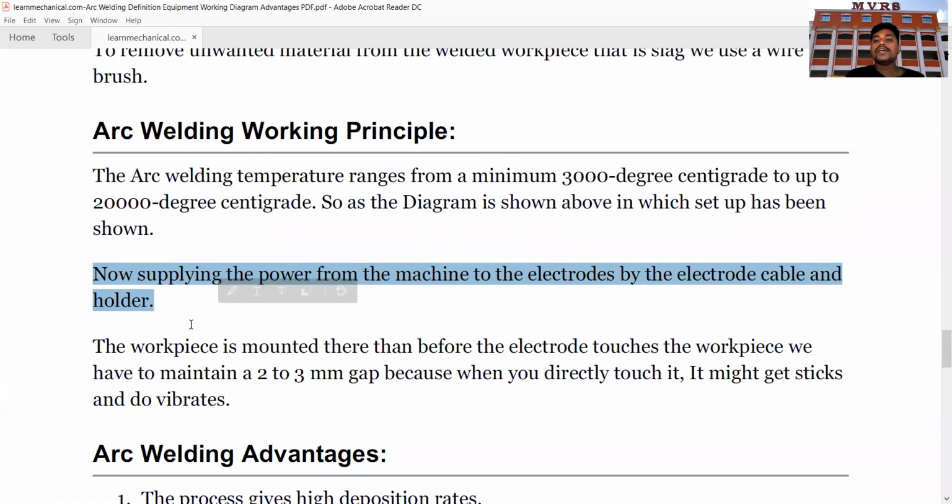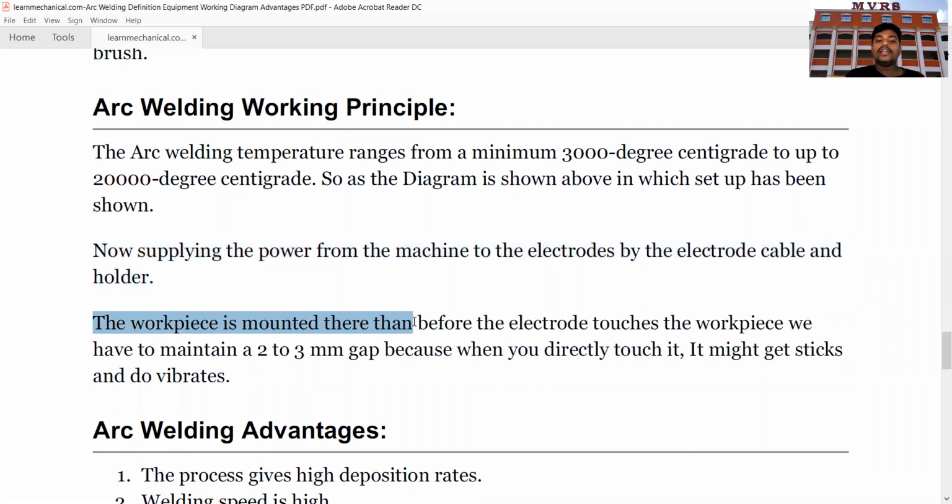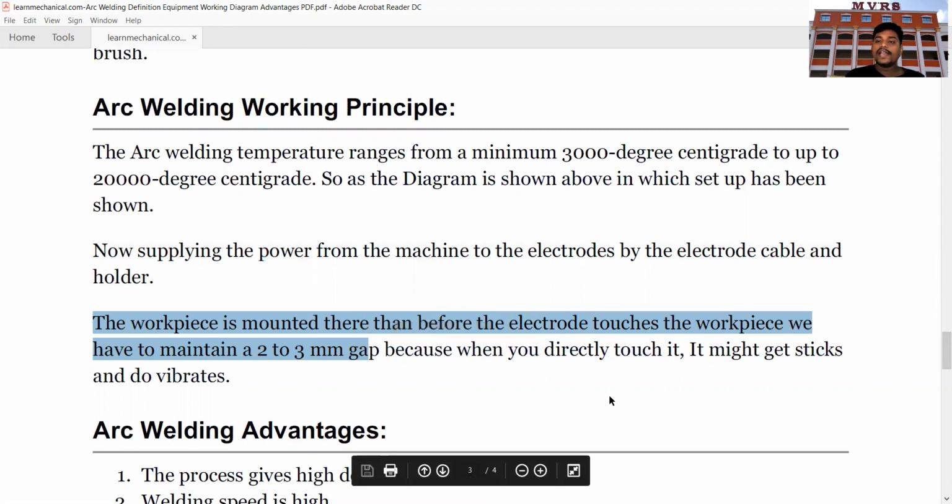Okay, what we are doing is we are supplying the current to the electrodes. Okay, the workpiece is mounted there and the electrode touches the workpiece, and we have to maintain a gap of 2 to 3 mm because when you directly touch it, it might get stuck. Okay, this is the working principle.